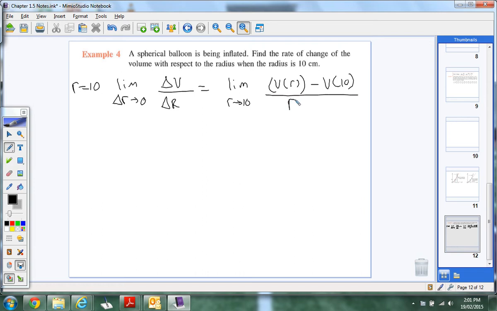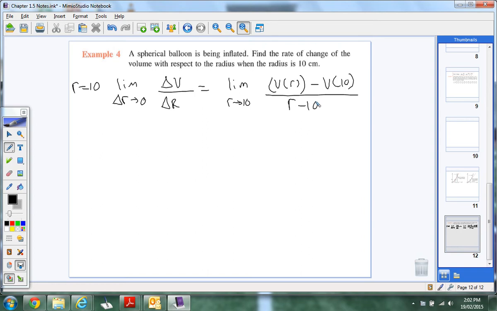And then over r minus 10. So radius minus the radius we were given. Now, where am I getting V from? How can I conclude where I want to get V from? What is V? No, it's not my x. R is actually our x. The radius is our variable here.